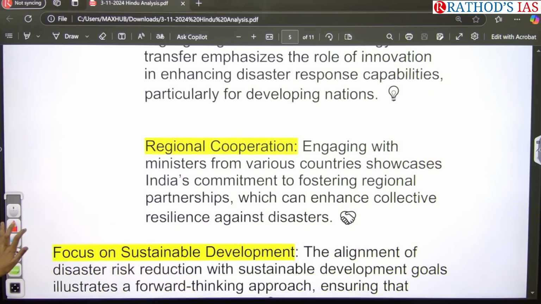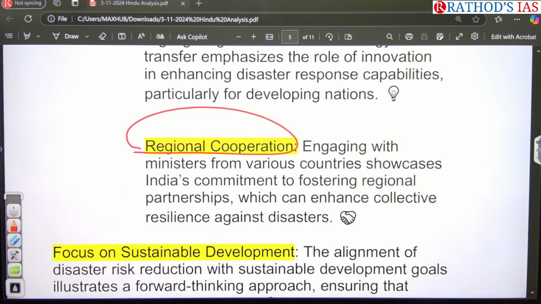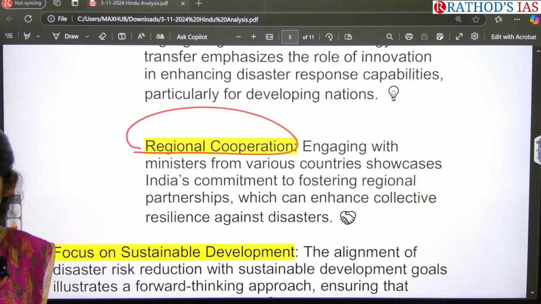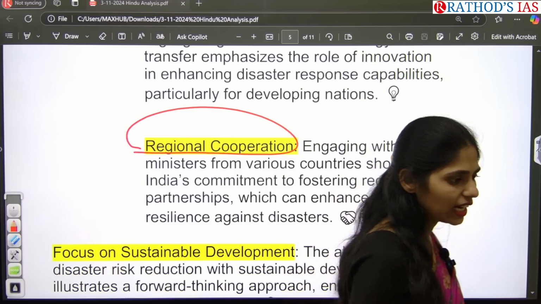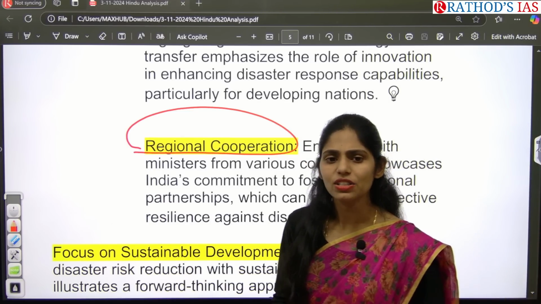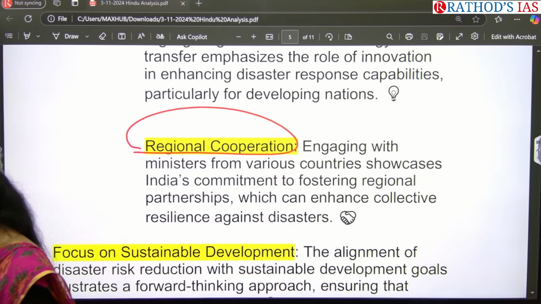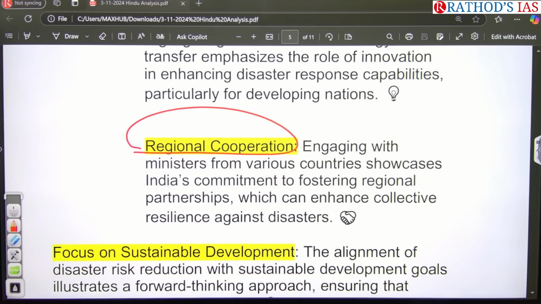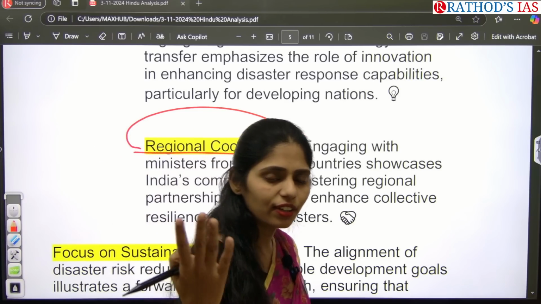And next one here is, he also said that we need regional cooperation as well. Not only international cooperation is important, but even cooperation between the states is very important. For example, if any cyclone originates in the Bay of Bengal, which coastal states will be affected? Odisha, AP, West Bengal, yeah, Tamil Nadu. These coastal areas get affected.